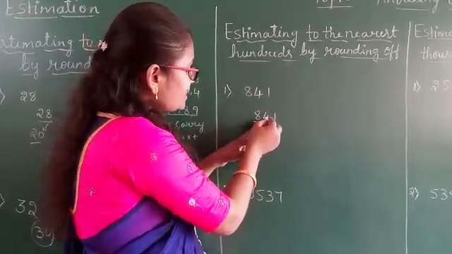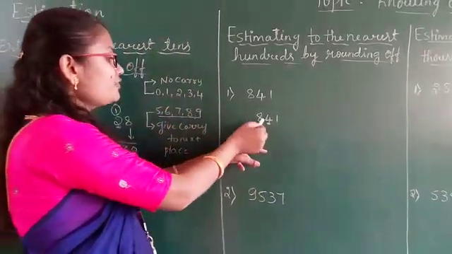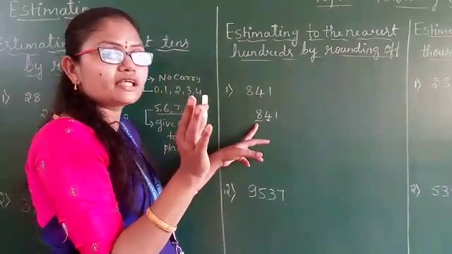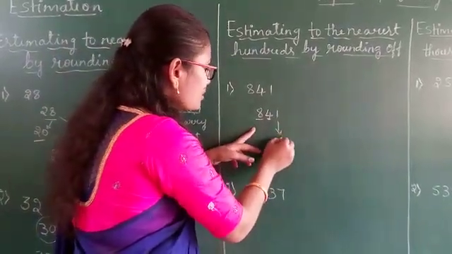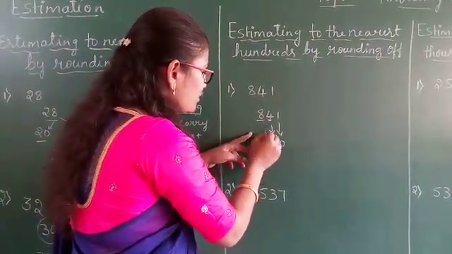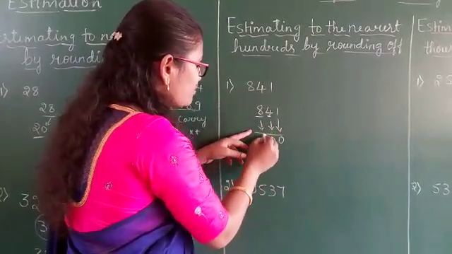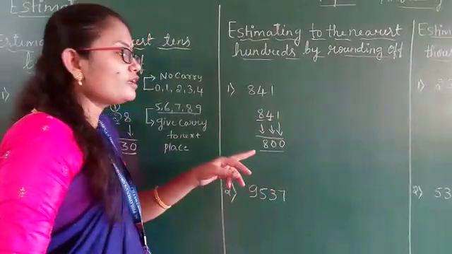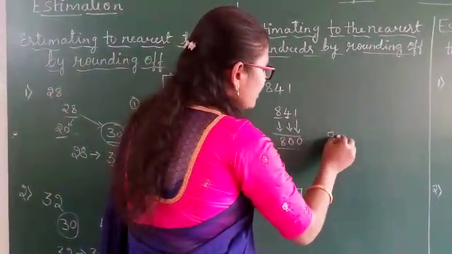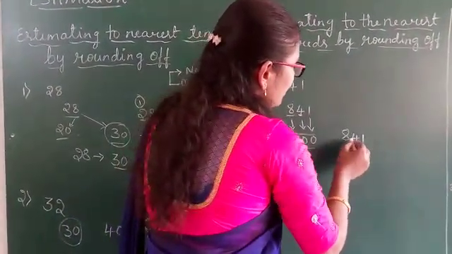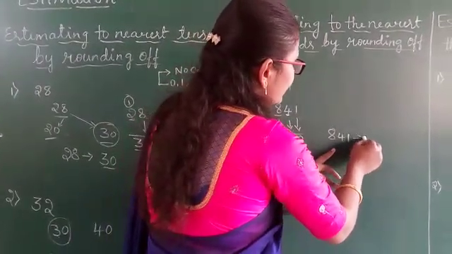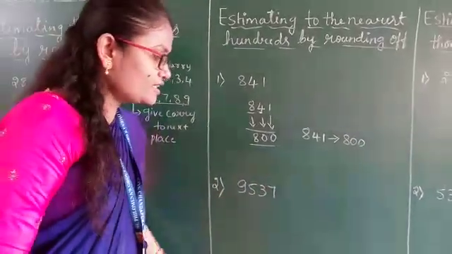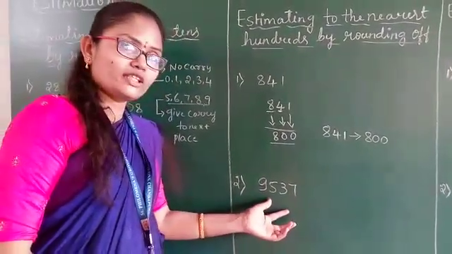In the tens place what number do we have here? 4. As I said before, if the previous place has 0, 1, 2, 3, 4, you do not need to take carry. These numbers become 0, 0 and this number stays 8. Now 800 is the nearest hundred for 841. 800 is the nearest hundred for 841.